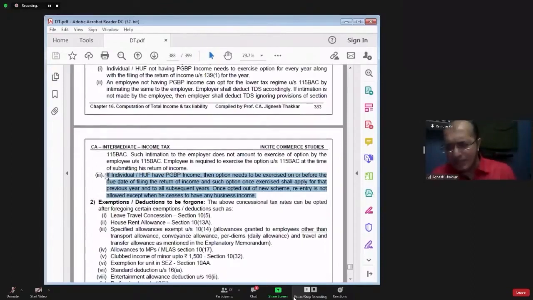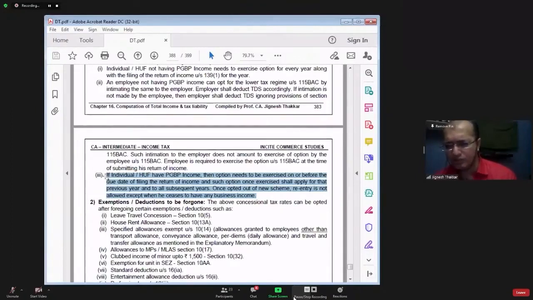From that tax liability, TDS will be deducted, advance tax will also be deducted, TCS will also be deducted. Credit will be claimed for TDS, TCS, advance tax, all of them. Once that is deducted from total tax liability, thereafter, if the amount is negative, then the employee will get the refund.